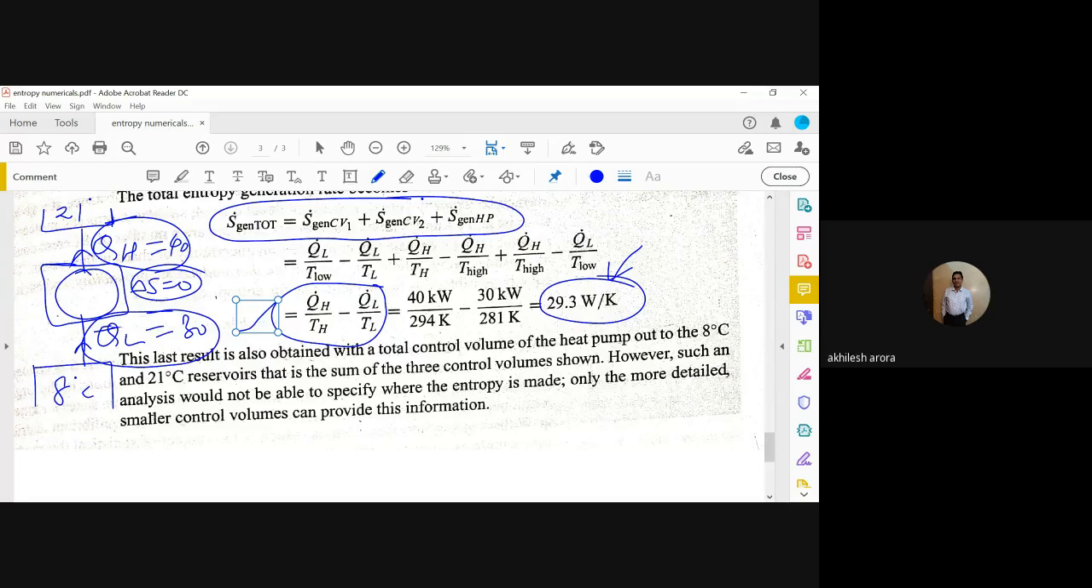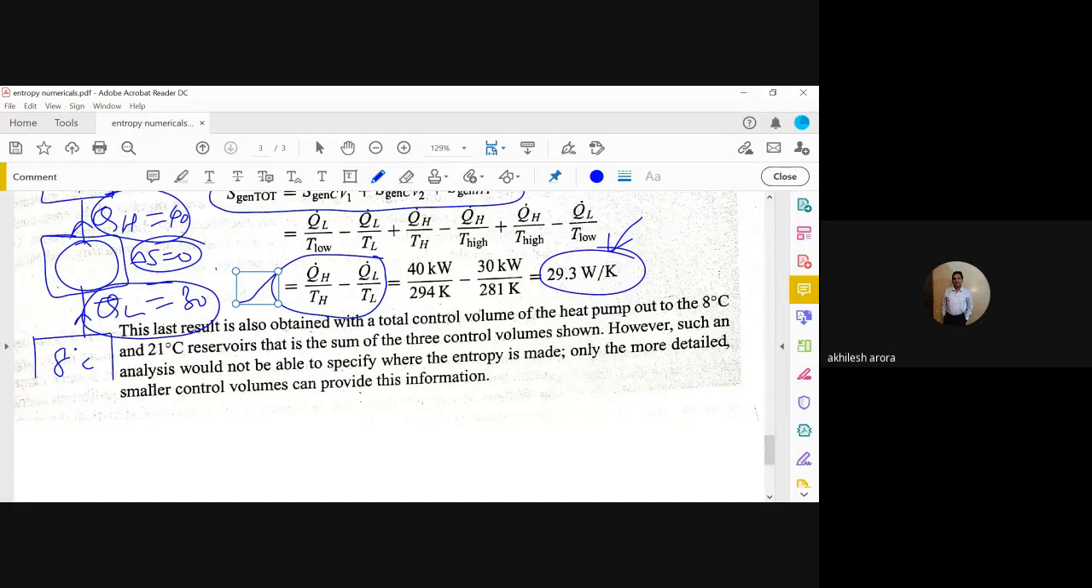So I hope you have understood today's lecture. I have given you the idea how to calculate using the numerical problems, and also how we can calculate the entropy generation at the lower level, also at the minute level in different locations of the system.